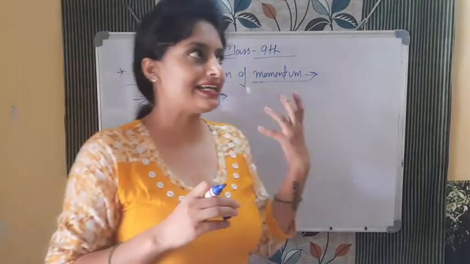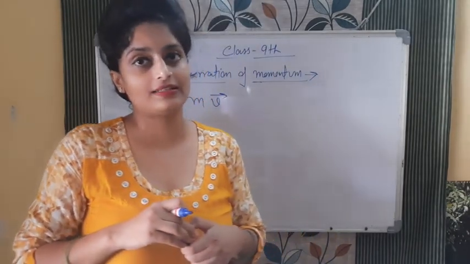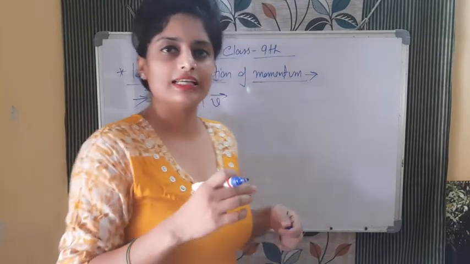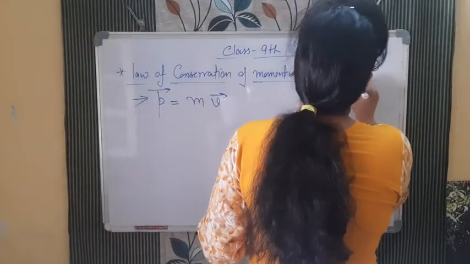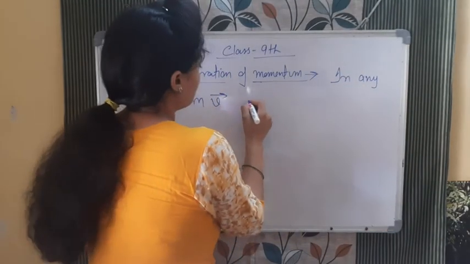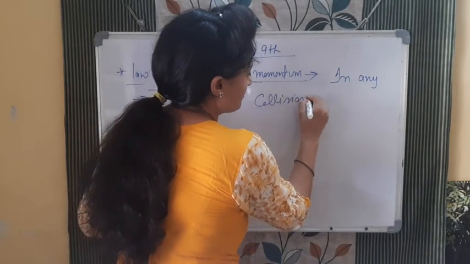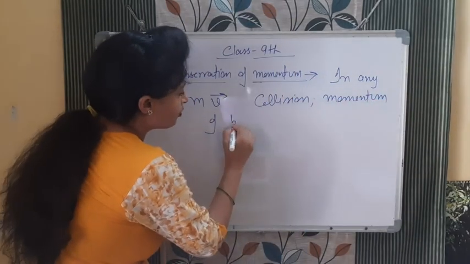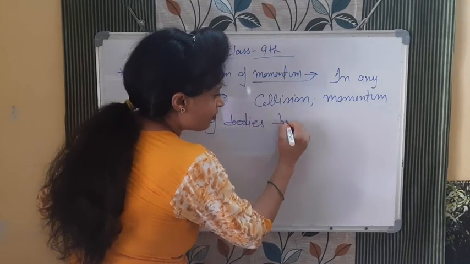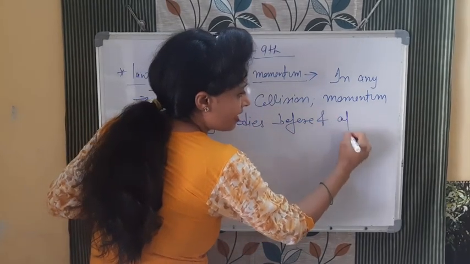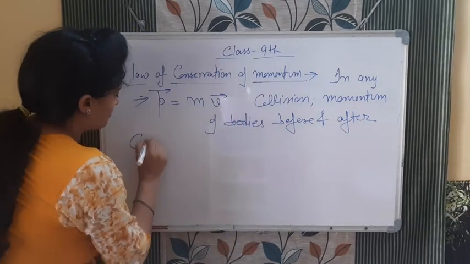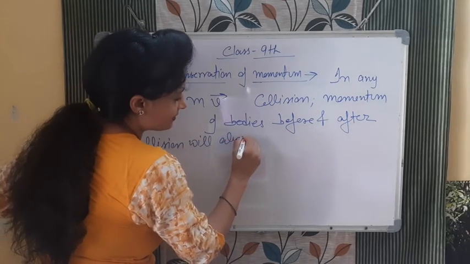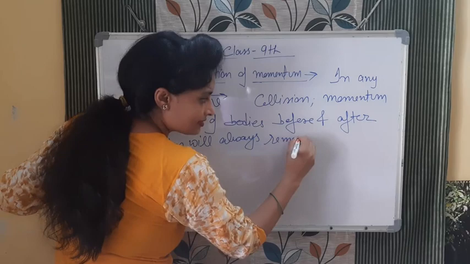This law says that in any isolated system, the net momentum of that system or the bodies inside the system always remains constant. In simple words, we can say in any collision, the momentum of bodies before and after collision will always remain the same.